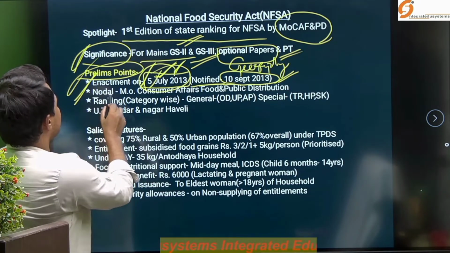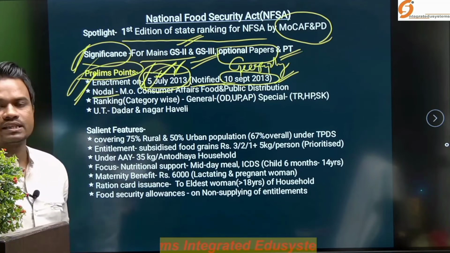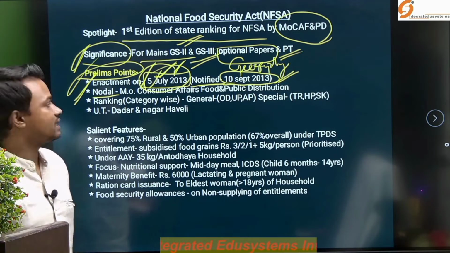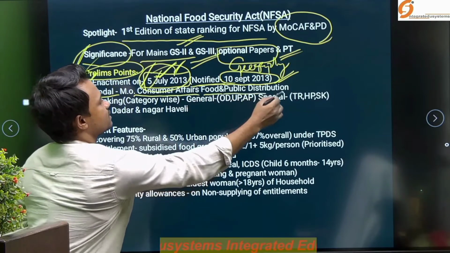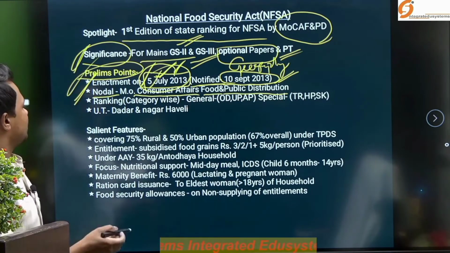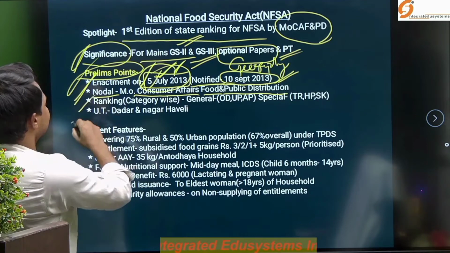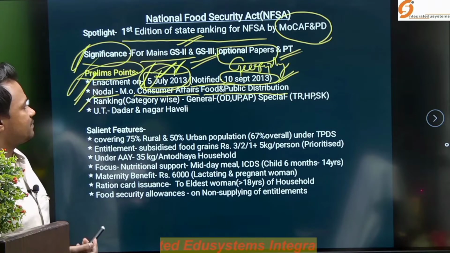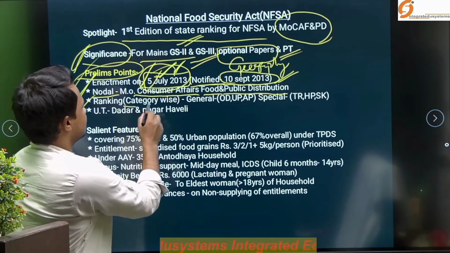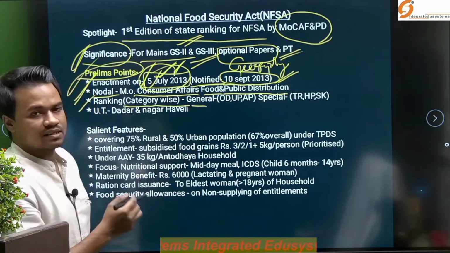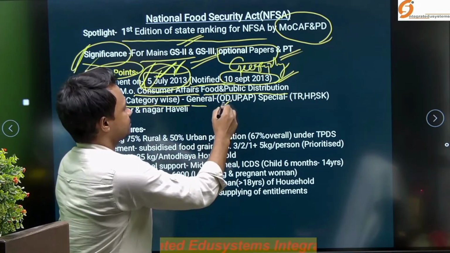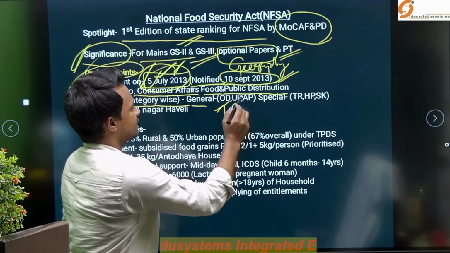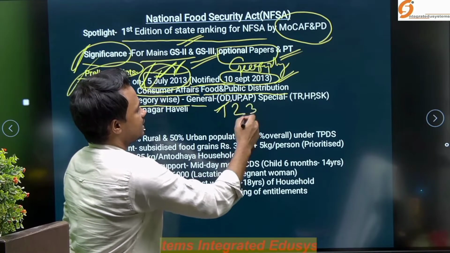So these are the two important dates regarding the National Food Security Act. Apart from that, the nodal agency for the monitoring and implementation of this Act is the Ministry of Consumer Affairs, Food and Public Distribution. As far as the ranking is concerned, in the general category, Odisha is rank 1, Uttar Pradesh rank 2 and Andhra Pradesh rank 3.